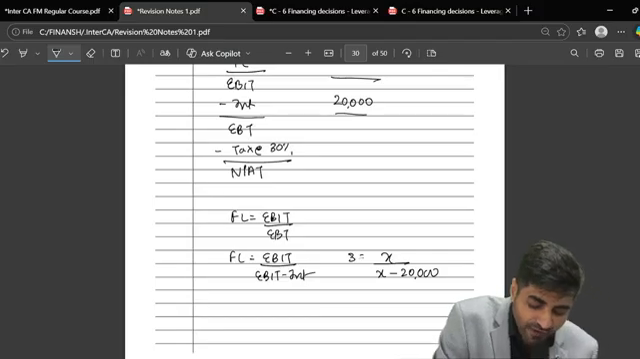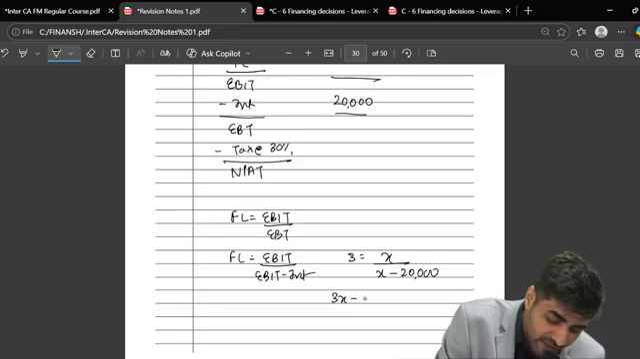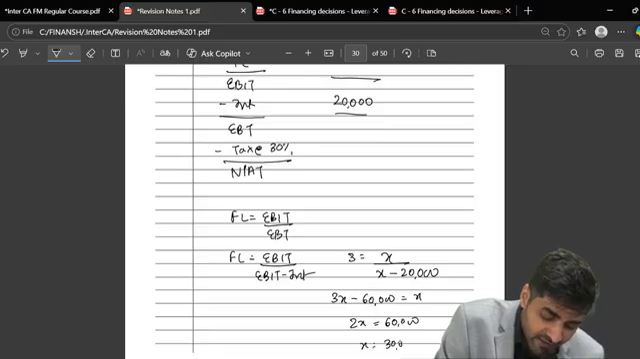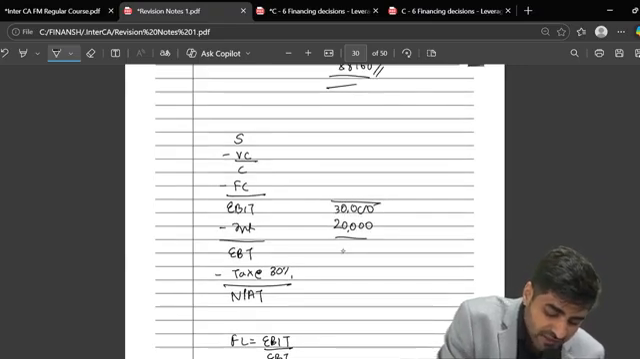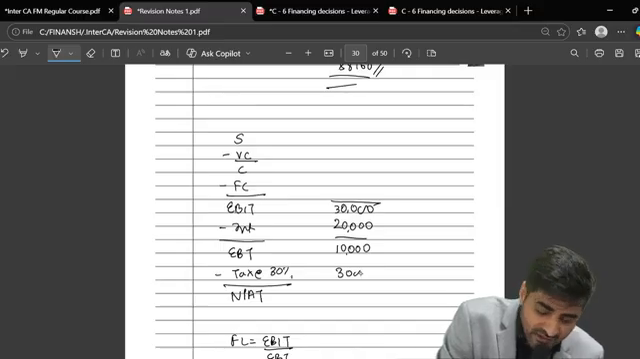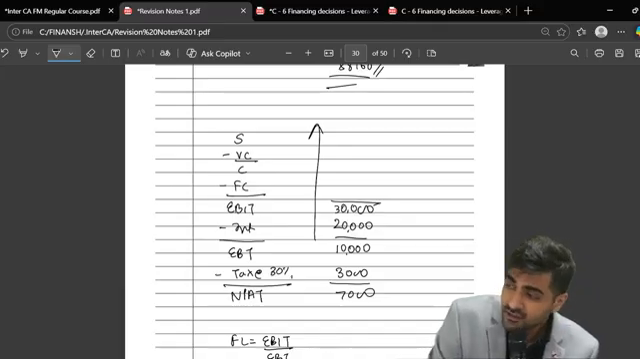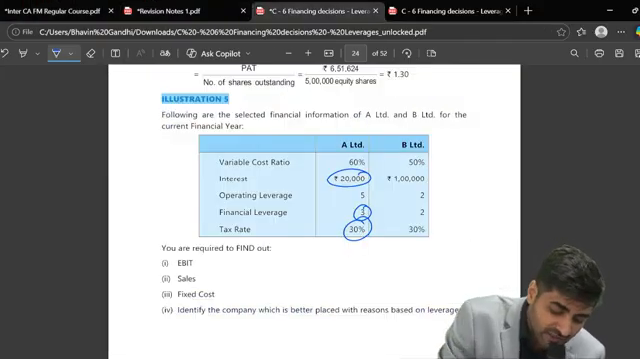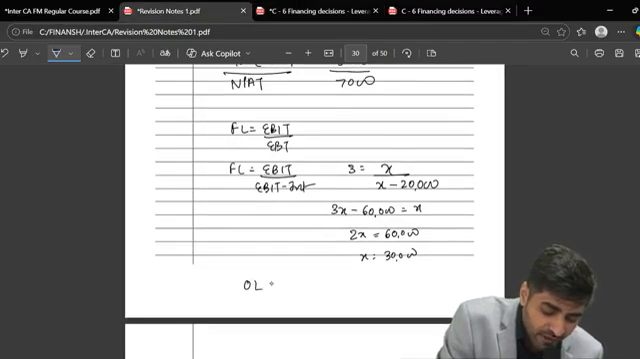Can I say I can now find out what is the amount of my EBIT? So this will now become 3x minus 60 is equal to x. So 2x is equal to 60. So what's your x? 30. So your EBIT is 30. So this is 30, this is 20. What is this? 10. This is 10, this is 30. What is this? 3. So this has to be 7. Go reverse. Now just check. Do you also have OL in the question? Yes or no? Yes, sir. What's your OL? 5. Give me the OL formula.